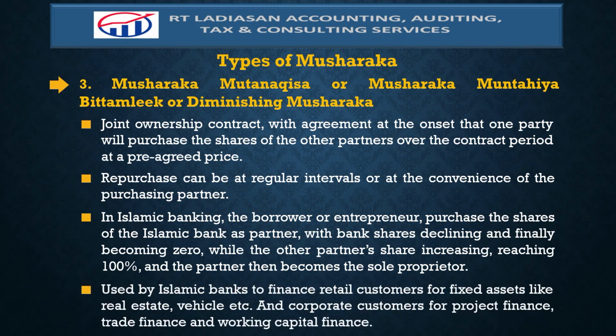Diminishing musharakah is used by Islamic banks to finance retail customers for fixed assets like real estate, vehicles, etc., and corporate customers for project finance, trade finance, and working capital finance.